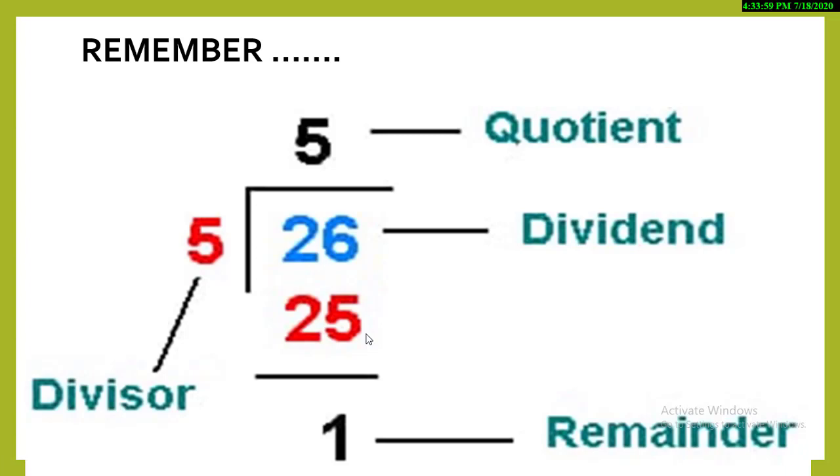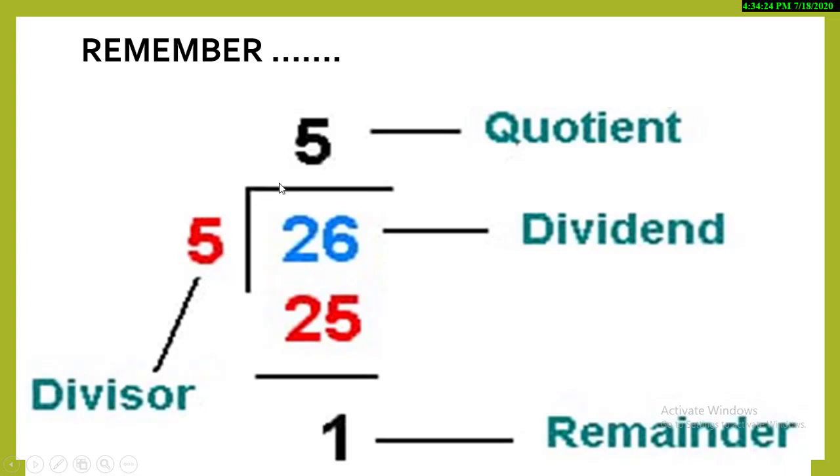Remember, there are names for most of the things. So in division, we also have names for things. For example, if you are dividing 26 by 5, the number of the table that you are going to read, we always place outside the box.